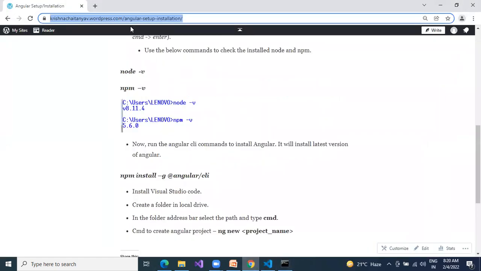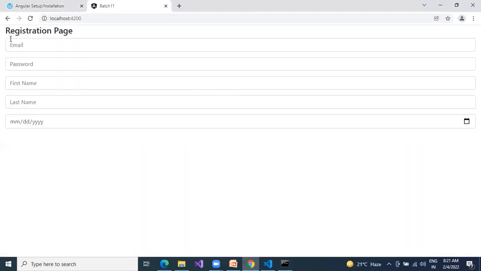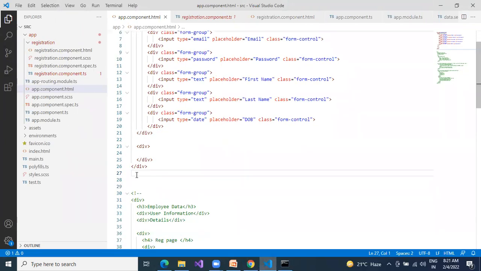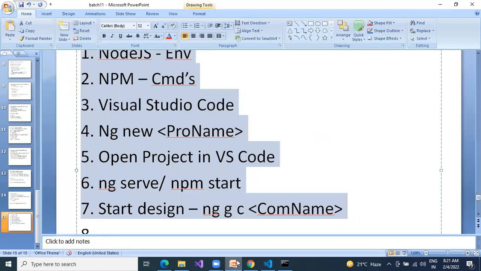So, you mean to say when you mention it in the app component, it is calling the page from the component? Yes. If anybody got confused, simply in the app component HTML, whatever content you have, remove this content and start coding. You start writing the registration page. Okay. So already a few members posted. Any other doubts, Venu? No. Okay. Anybody having any doubts as of now? No. Okay.